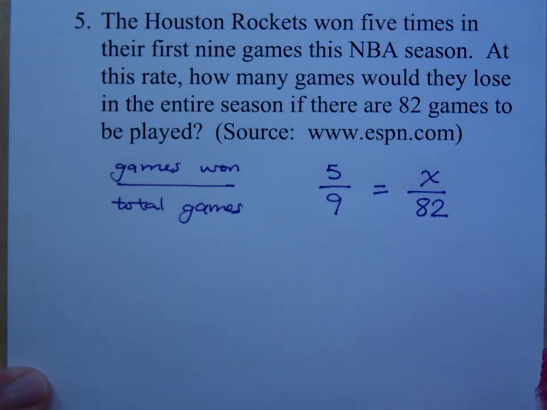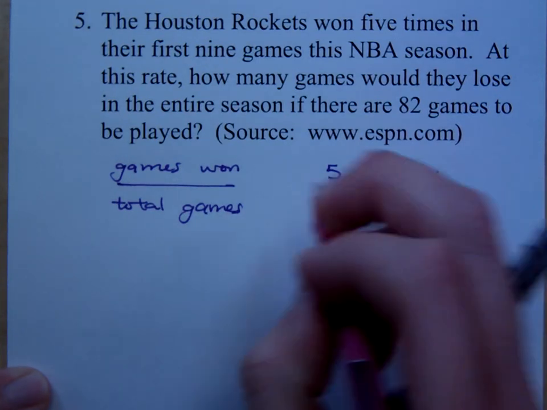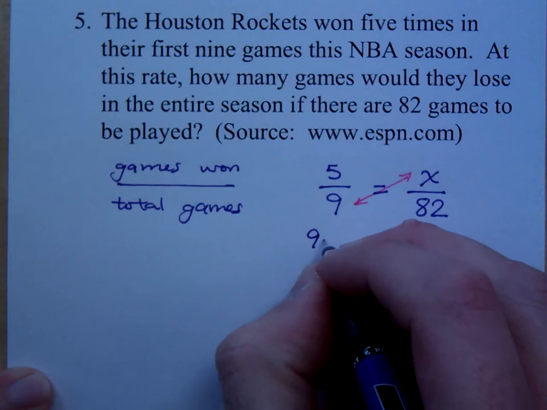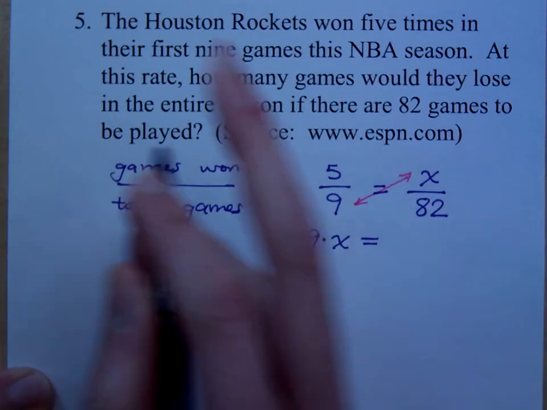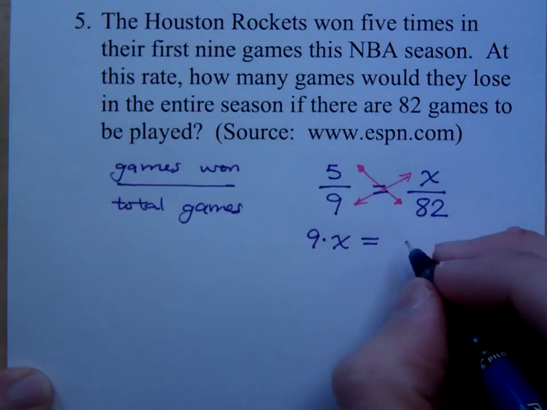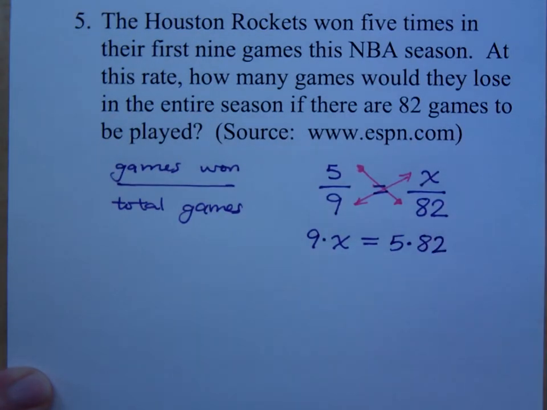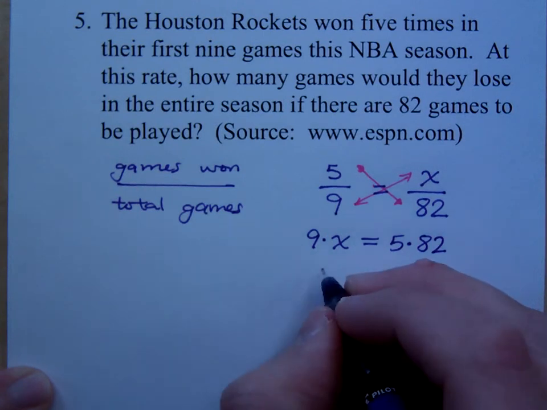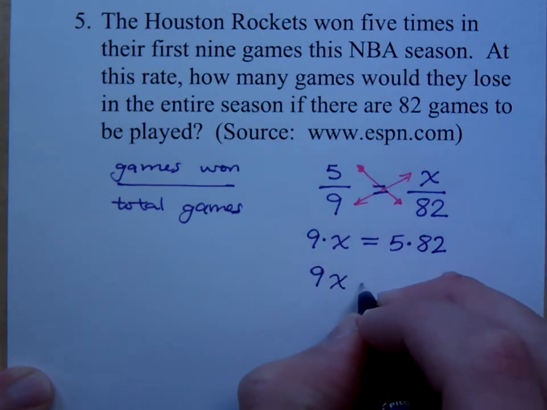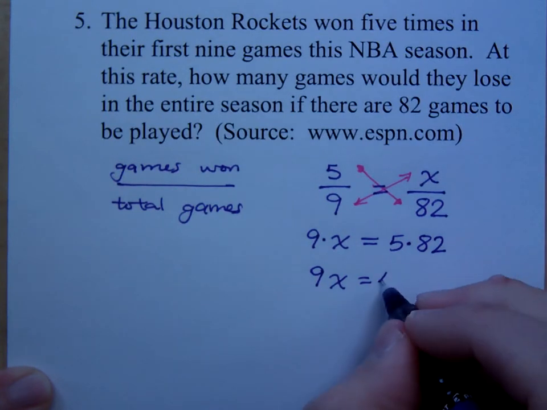If we have a proportion, that means the fractions are equal. The cross product this way of 9 times x is equal to the cross product the other way of 5 times 82. All right, so let's figure this out. This means 9x is equal to 5 times 82. That's 410.